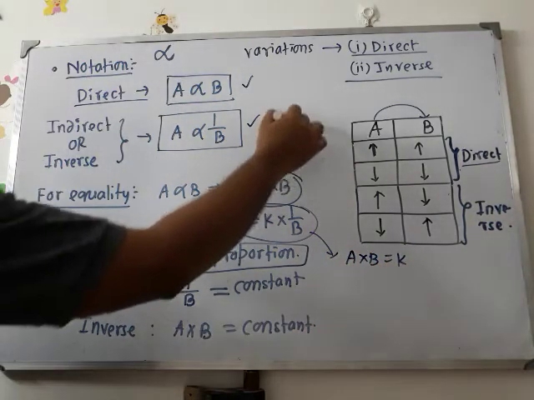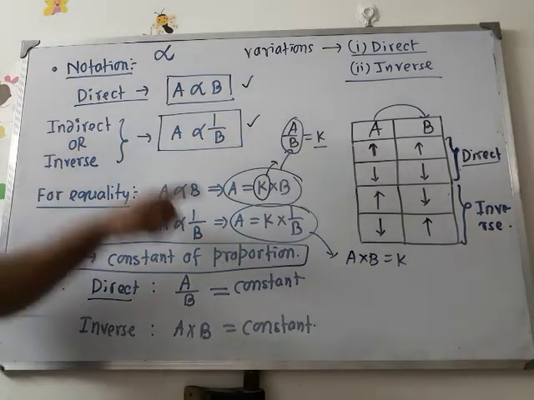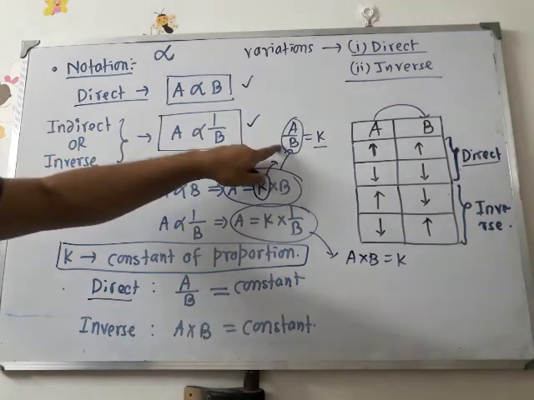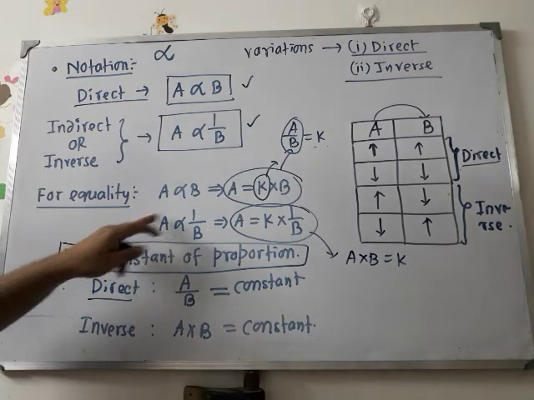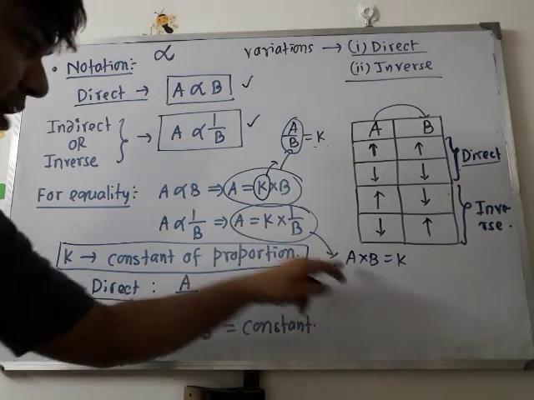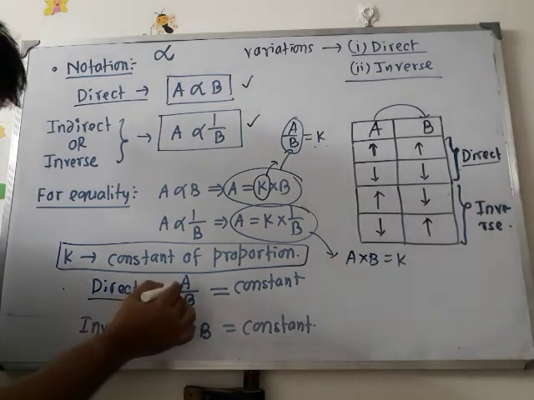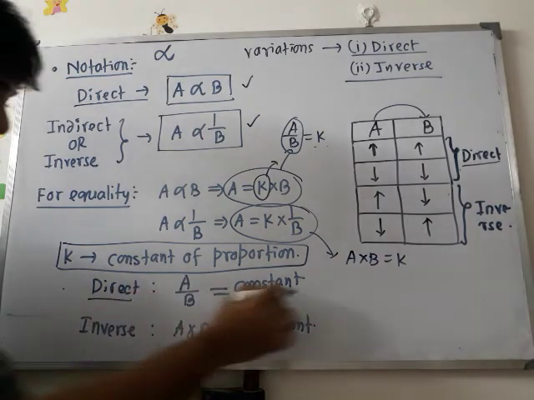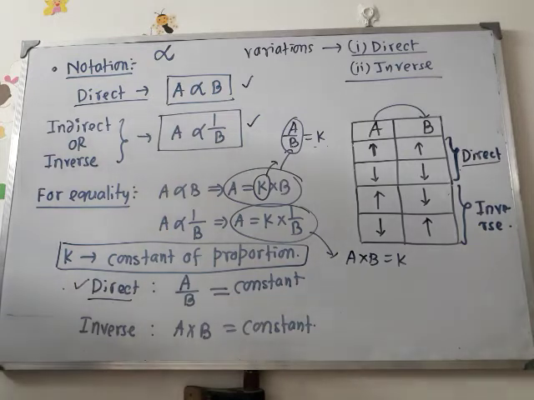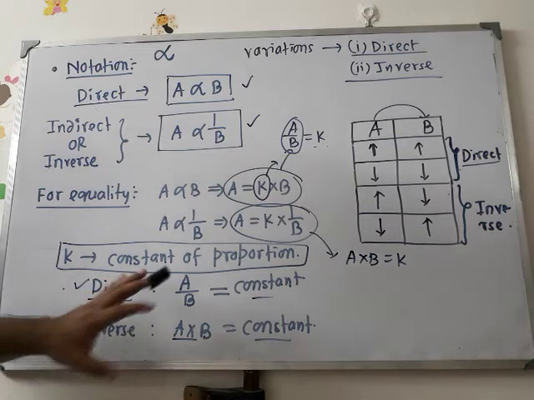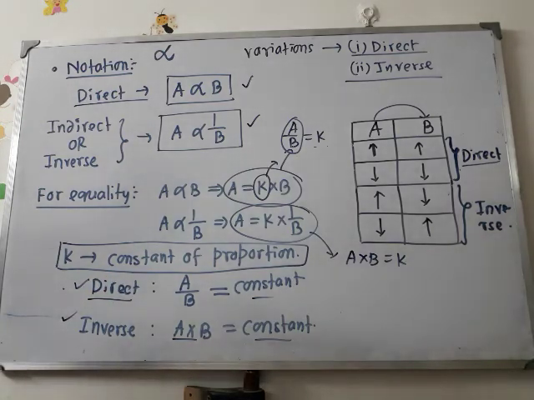So for direct proportion, the ratio of the quantities is constant. This is the sign of direct proportion. And for inverse proportion or inverse variation, the product of the quantities is equal to a constant. I have written A by B, A and B two quantities, their ratio is constant for direct proportion or direct variation, and for inverse variation or indirect variation, their product is constant. Got it? So this is the way to detect the relation between two quantities.